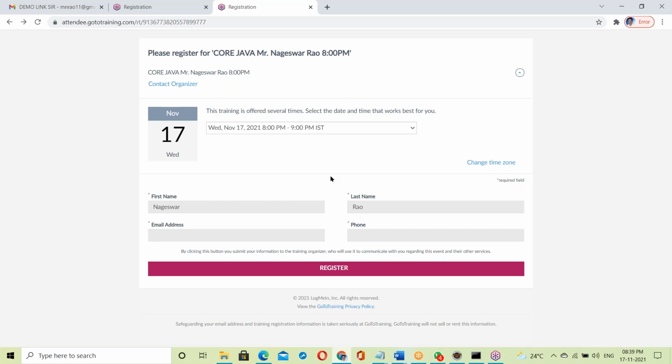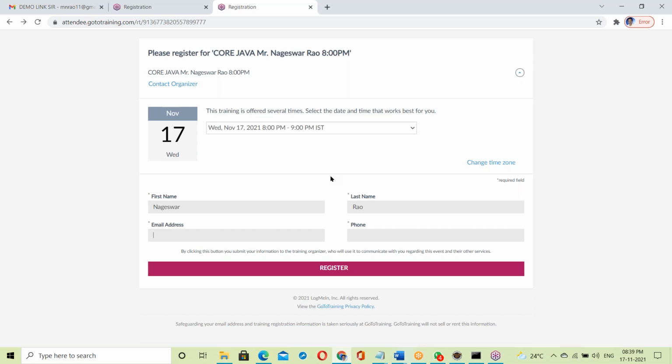Why are we filling this week? To collect information, right? Some new members are joining today, so we have to collect data. If they join directly, we can't collect data. For data collection purposes, this week you have to fill it.